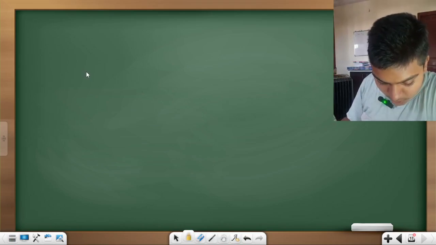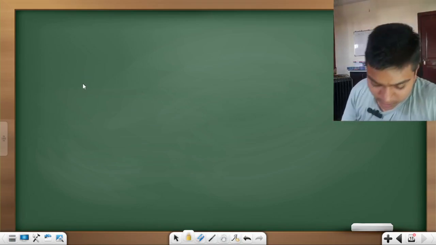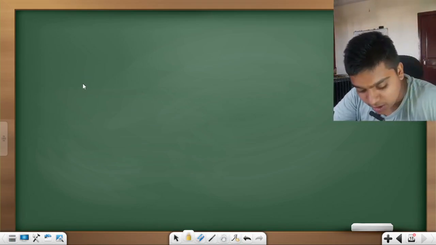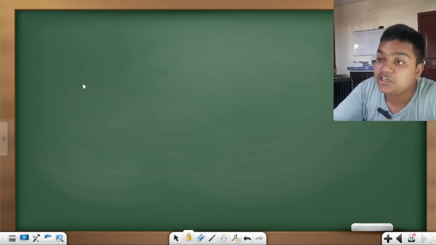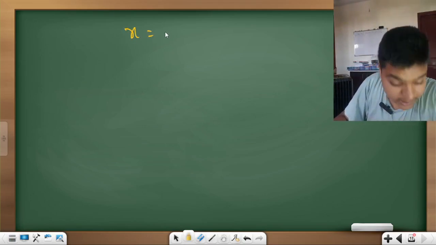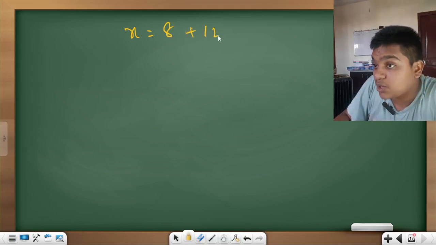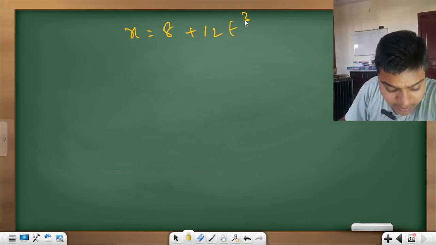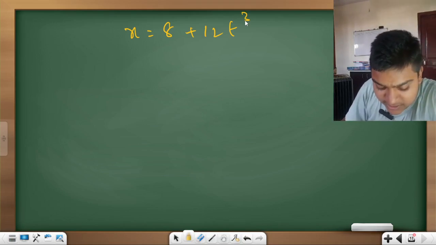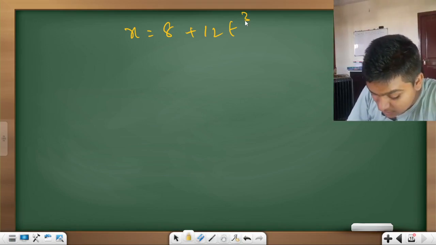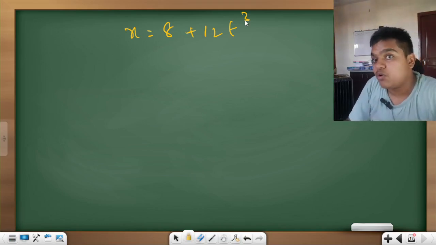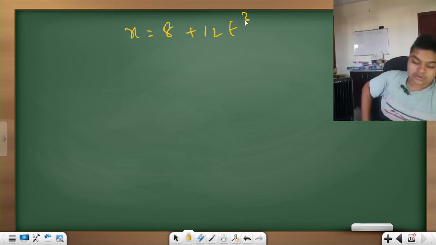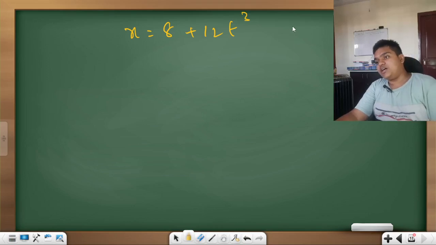Okay. Now, motion of a particle along a straight line is described by the equation x is equal to 8 plus 12 t cube, where x is in meters and t is in seconds. The retardation of the particle when the velocity is 0. Very good question. They are asking you retardation.